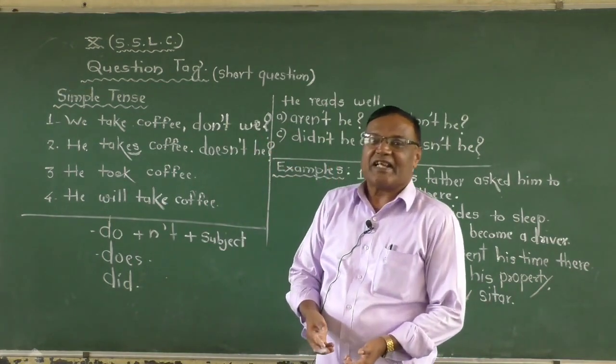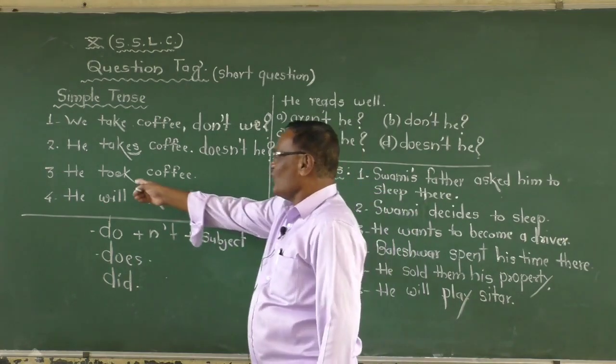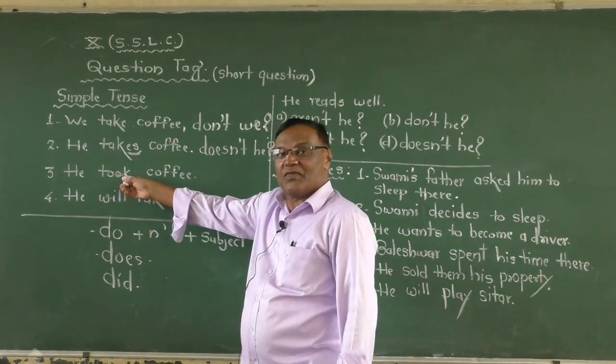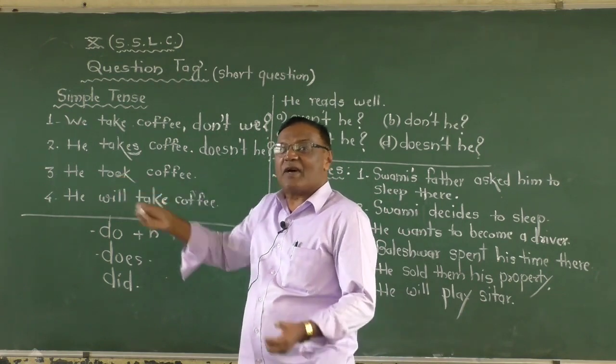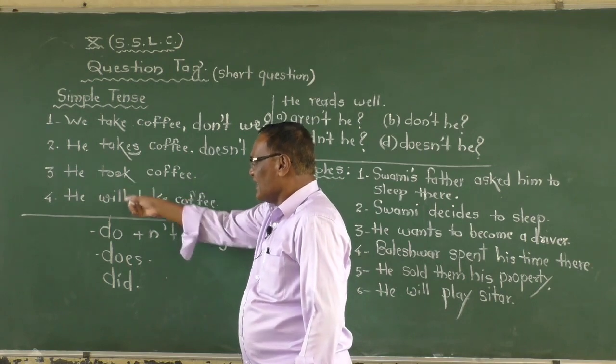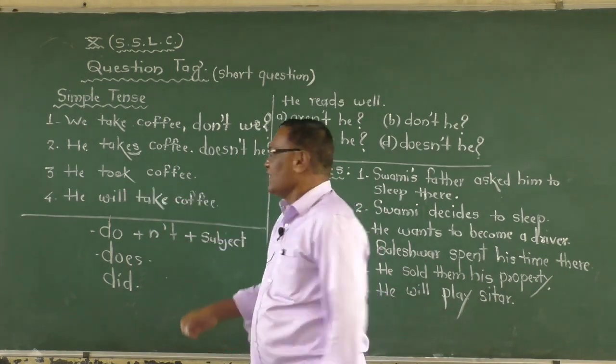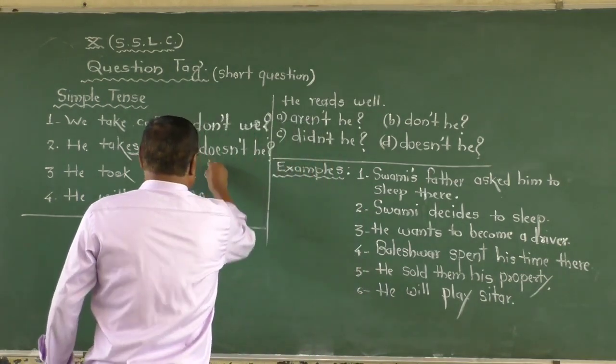Now the very simple idea, student, you do it. Why should I repeat it? Here the word is what? Took. The word took means it is a past tense. And when it is a past tense, then which word are you using here as a helping verb? Did. Then you write a did.